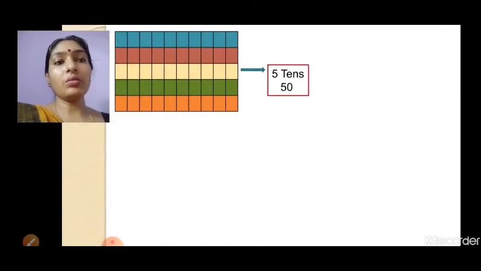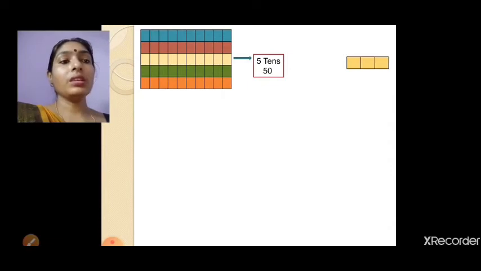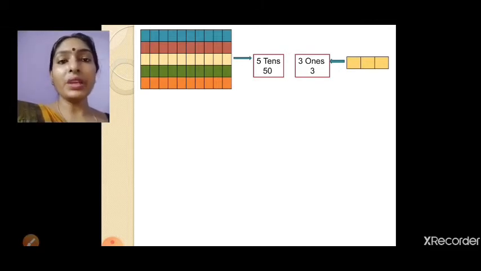You can easily count 1, 2, 3, 4, 5. So 5 tens are there. Then how many ones are there? 1, 2, 3. So 3 ones. That means 5 tens means 50. Already we know, because a total of 50 blocks are there. Here 3 blocks are there. So what will be the number? 50 plus 3, 53. Okay.